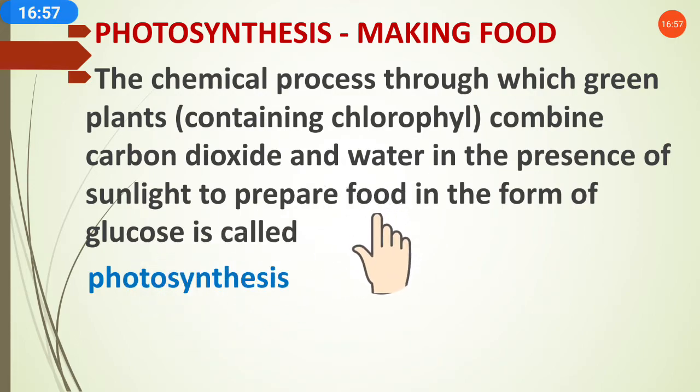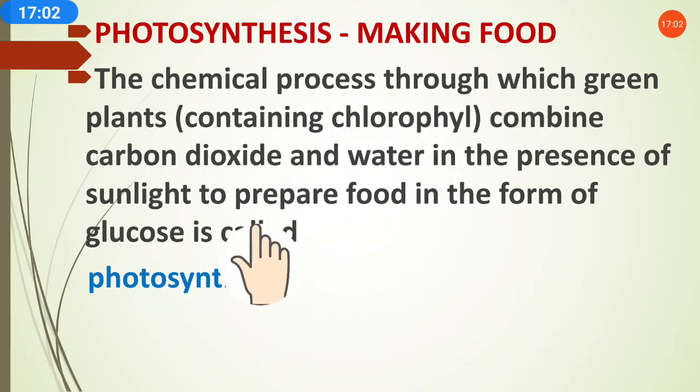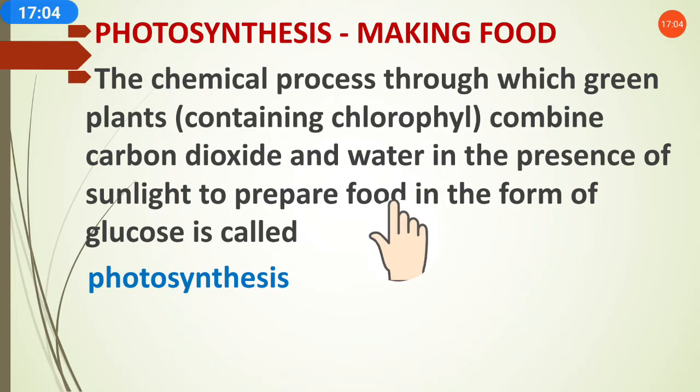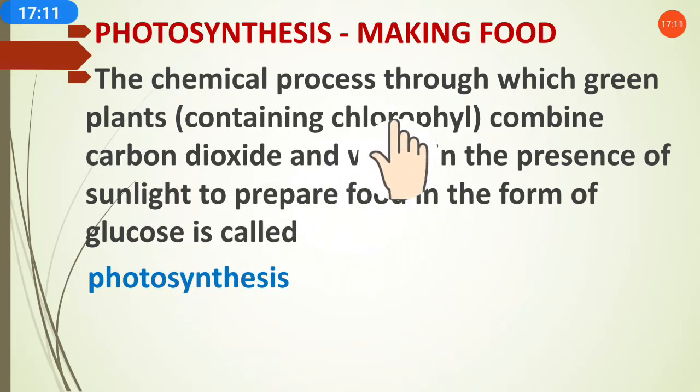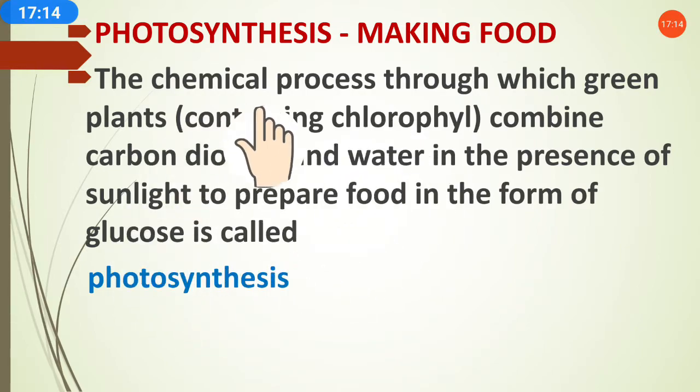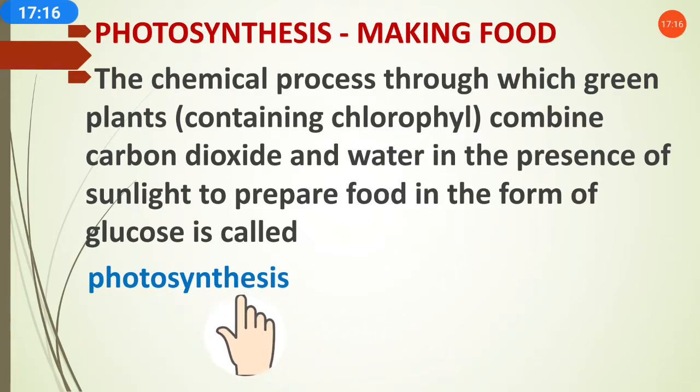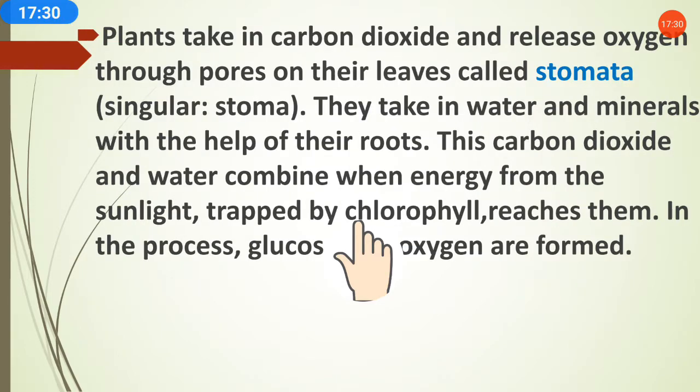The food that is prepared is called glucose, and this whole process is called photosynthesis. Photo means in the presence of sunlight, synthesis means making. So the process of making food in the presence of sunlight is called photosynthesis.